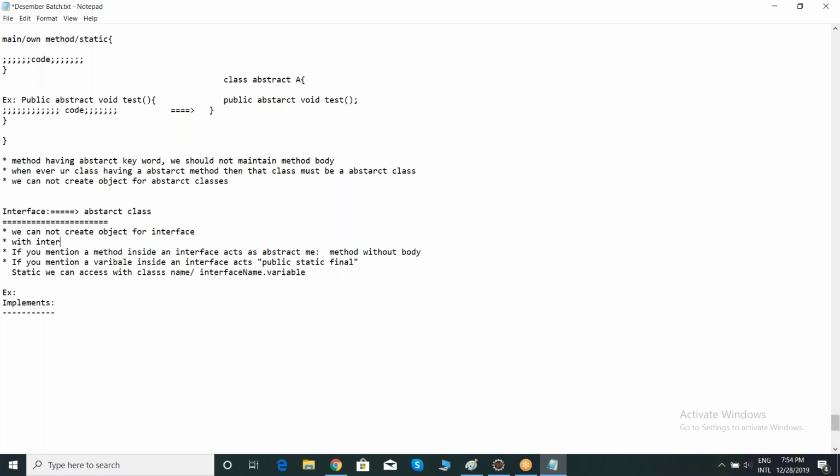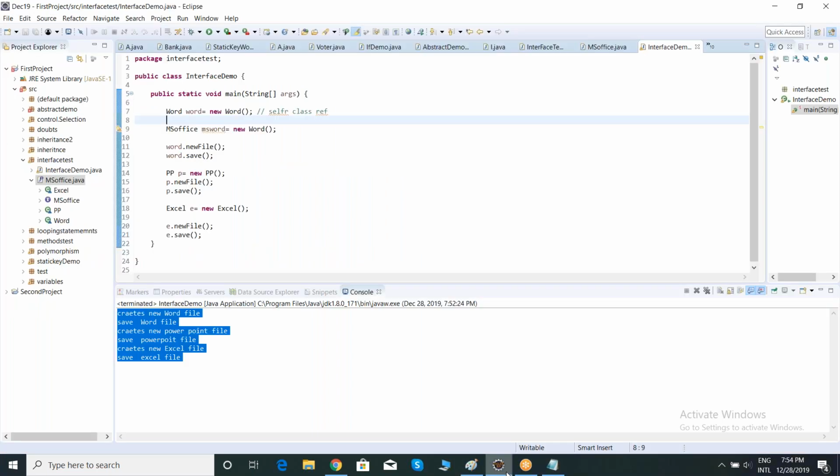with an interface reference we can create an object for implementation classes. Clear, team? And blindly remember, for abstract classes and interfaces we cannot create an object, and we can create objects for classes.